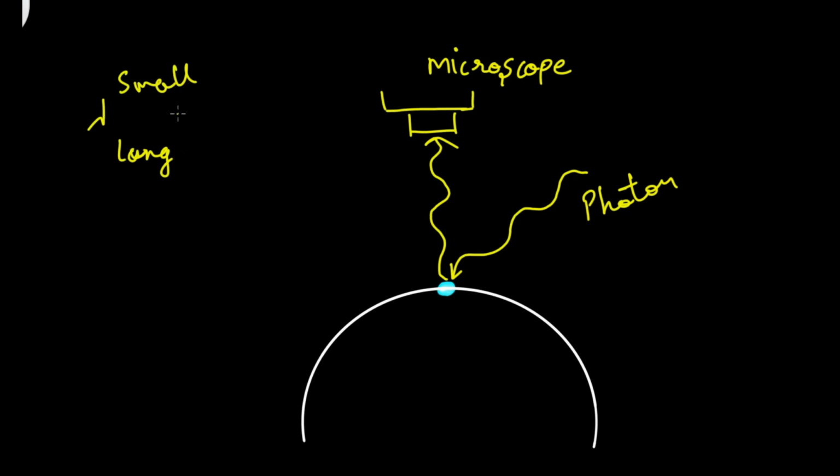Small wavelength means frequency is high, long wavelength means frequency is low. So as soon as the photon hits the electron, its position and direction change. For example, photon is hitting it in this direction. After striking, the electron will change its position. It will leave the path it was following, right?